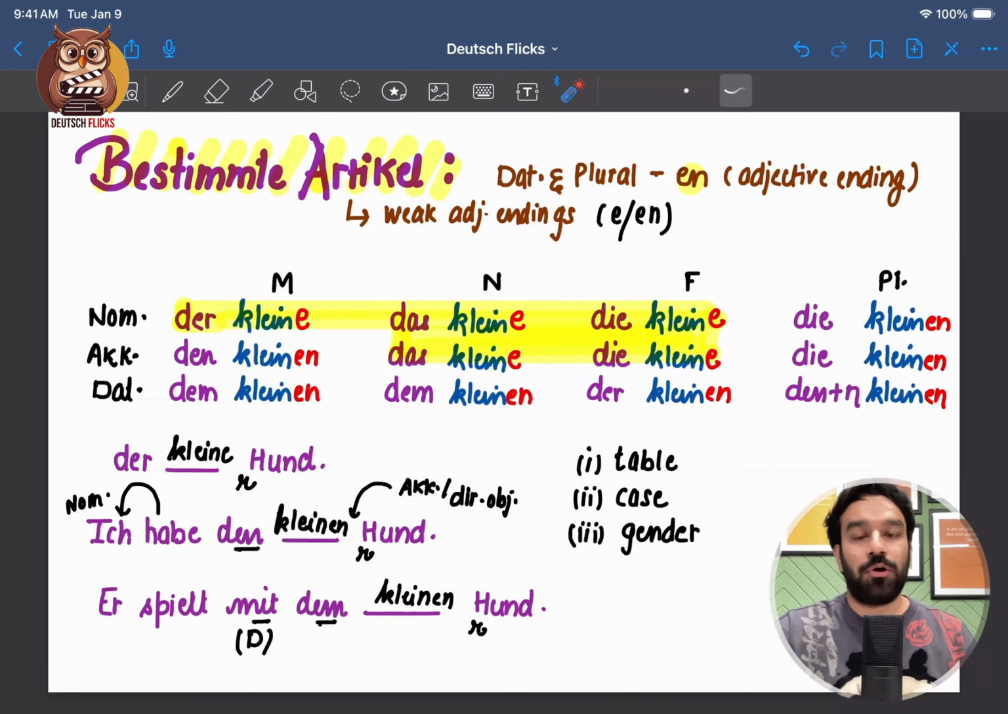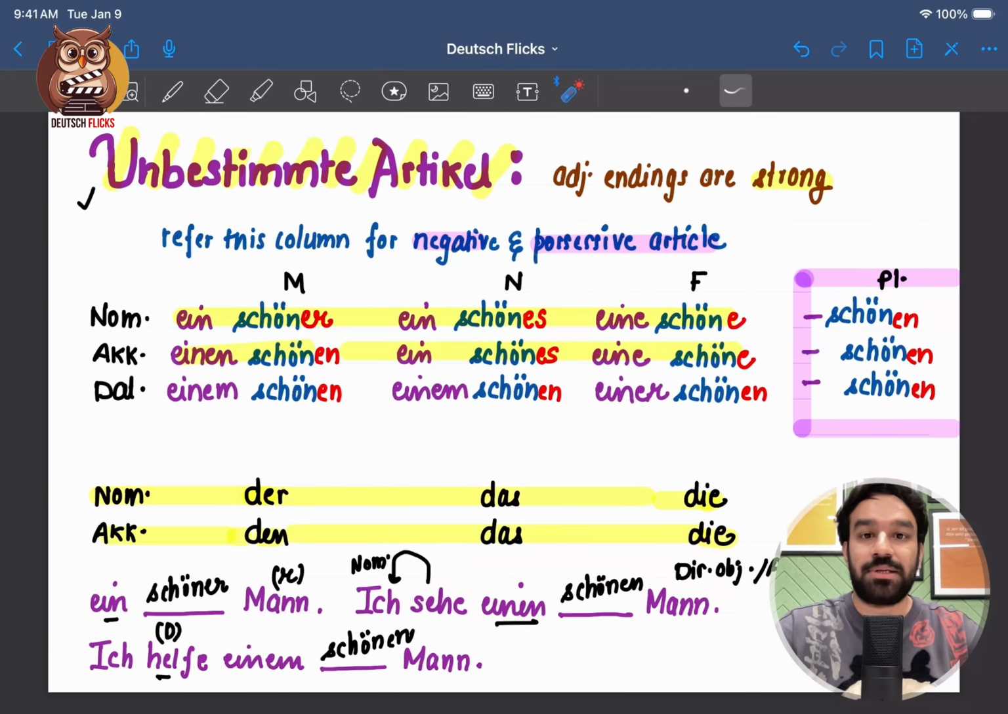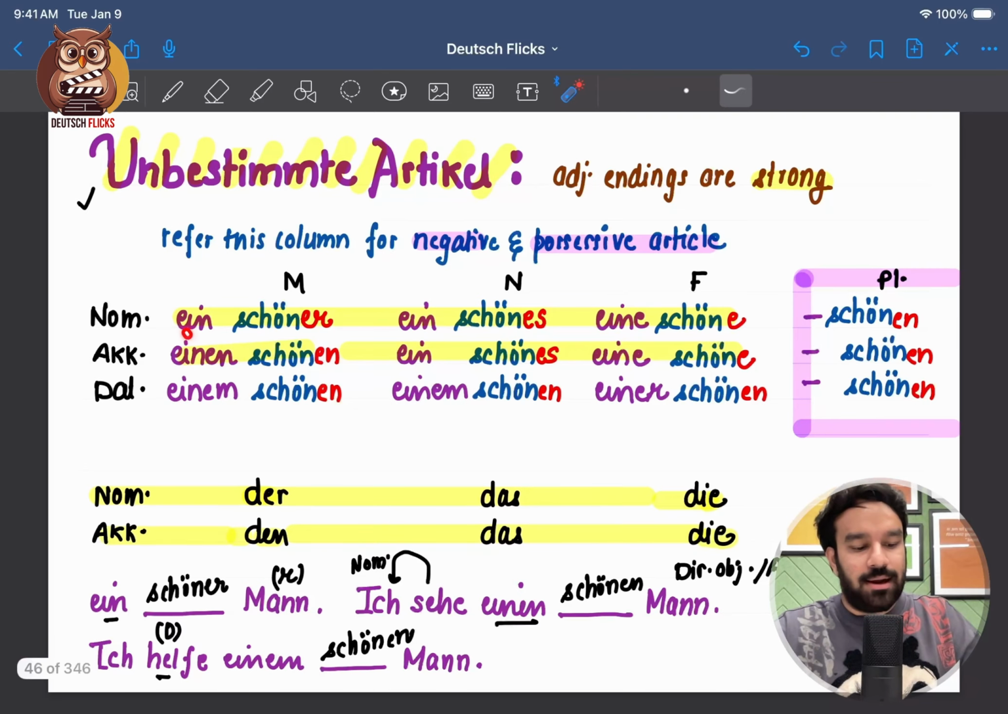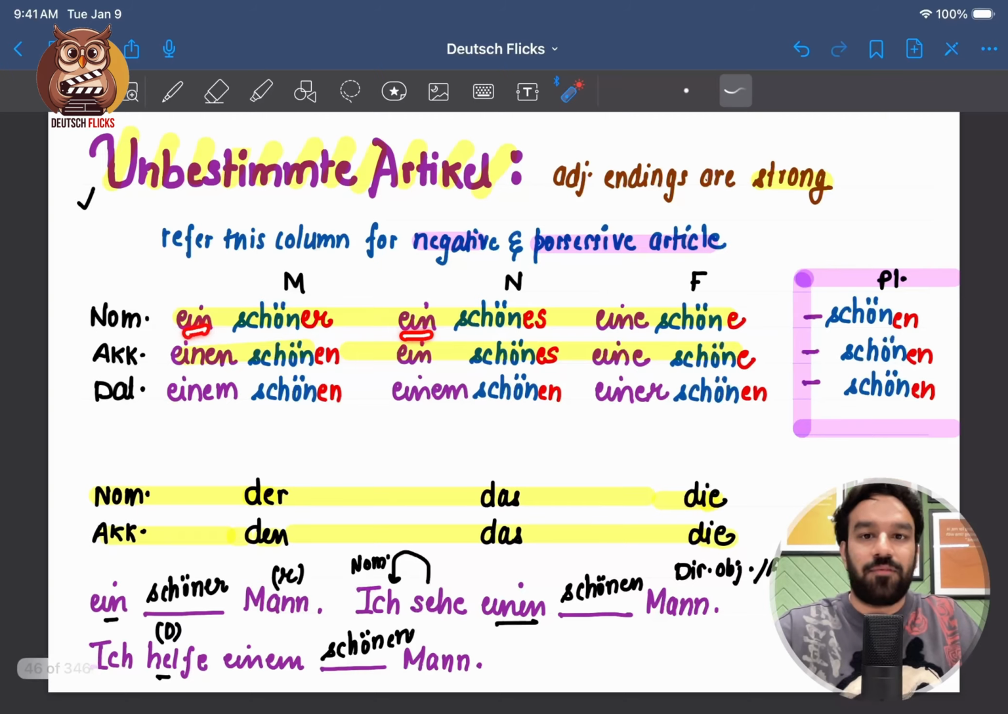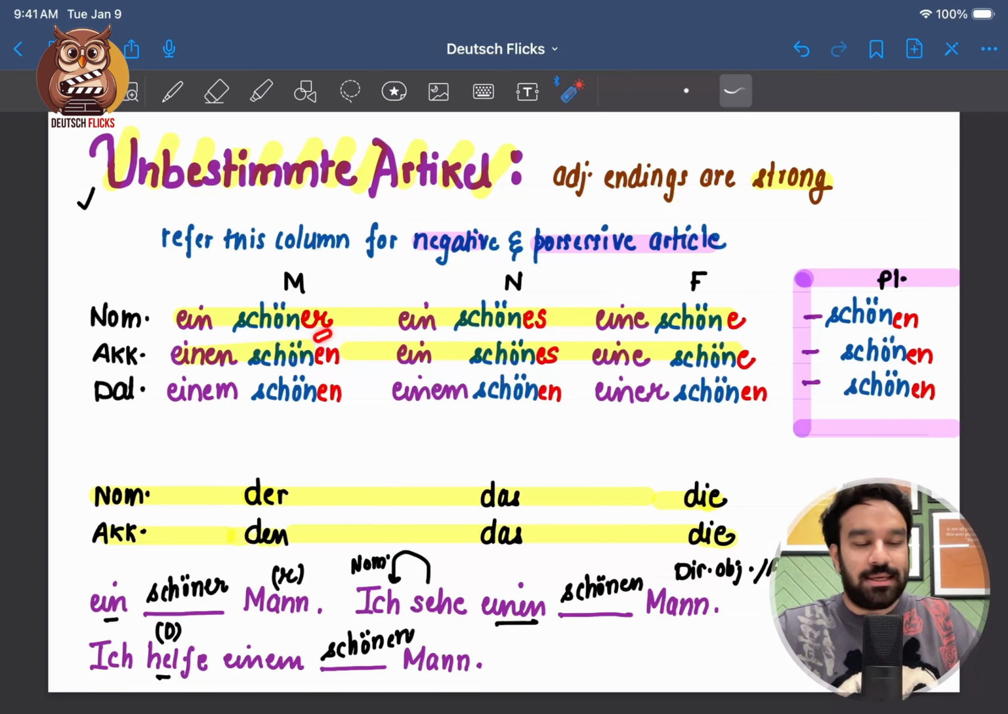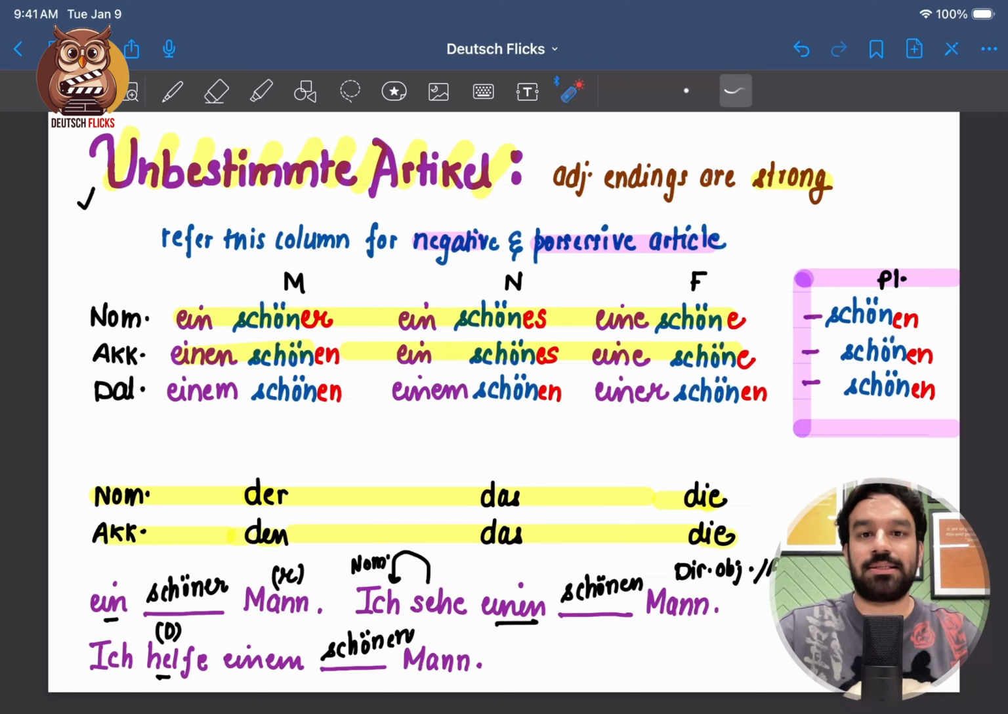But in case of unbestimmte article, sometimes the adjective ending helps identify the case, gender, or the number of the noun. For example, here ein and this ein creates confusion whether it is for masculine or neutral. But the moment you see er, it means this is masculine. The moment you see es, it means it is neutral. Now, how to make this table?